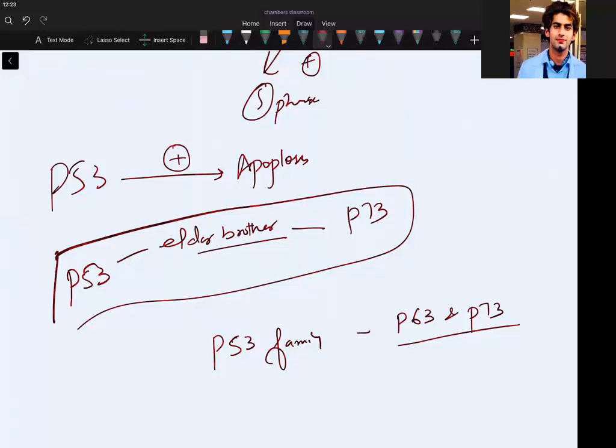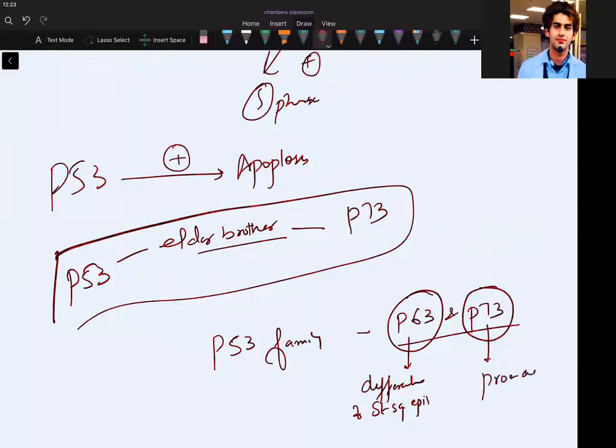I will give you an example. Okay, sir, what is the use of P63? So should I speak like that, or should I make it difficult? Some people want to speak something that only they know. We don't know that, so we'll make it easy. Just remember, P63 is required for the differentiation of stratified squamous epithelium. And P73 is a pro-apoptotic effector gene.